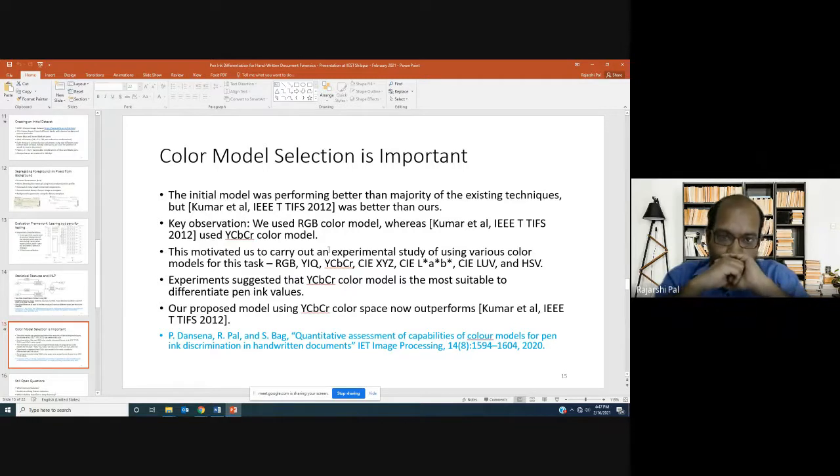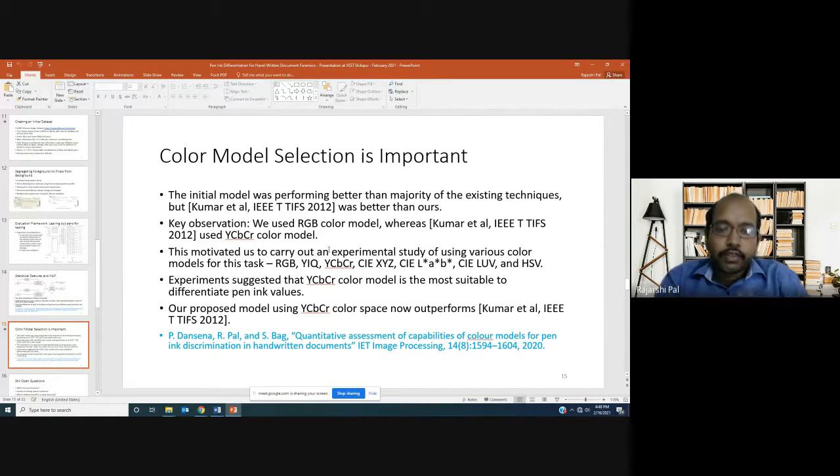One key observation was, as I have told several times, that each model uses different handcrafted features, right? It may be due to that. It may be that they are using a feature set which encodes the ink characteristic better than the simple statistical features that we are using, right? That could be the case. But another key observation was that we used the RGB color model, whereas they have used the YCBCR color model.